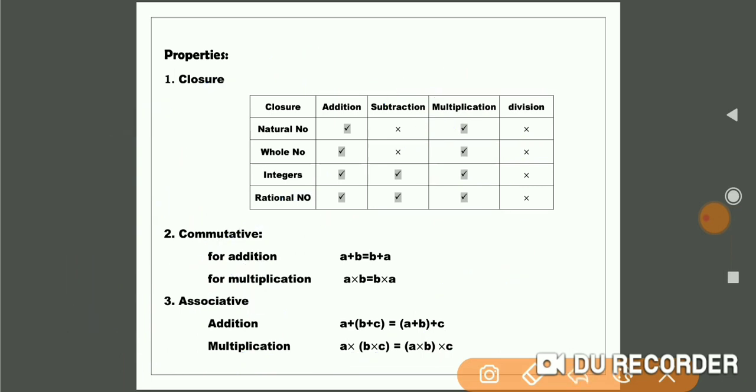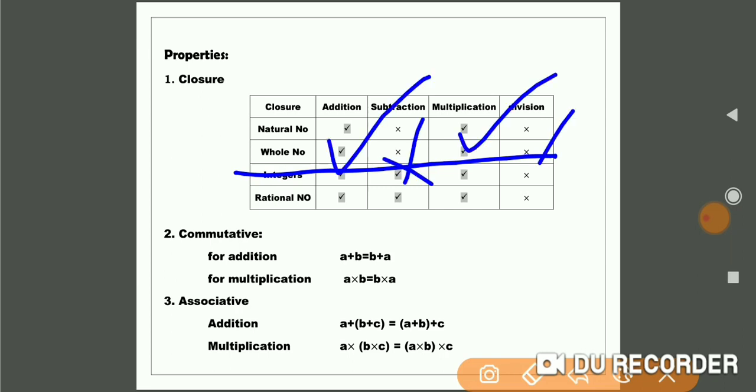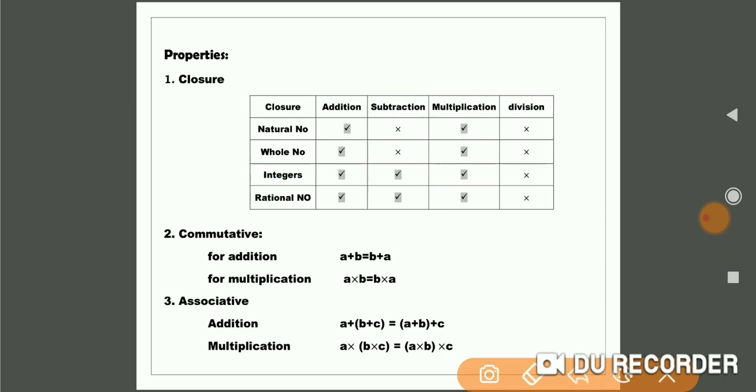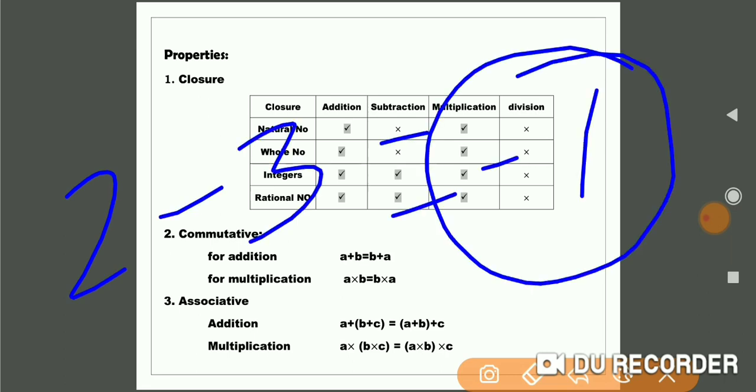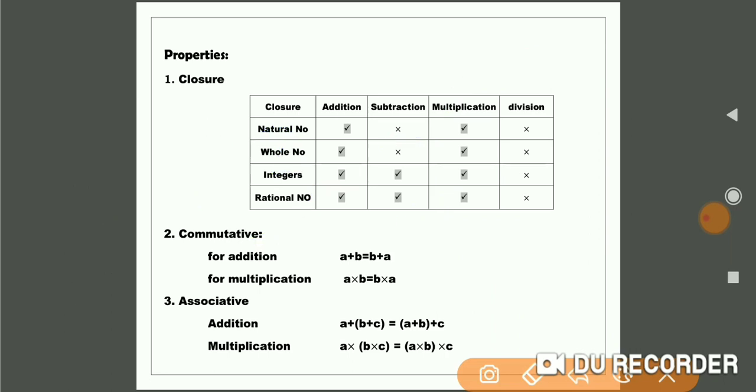When you take the whole numbers, it is the same as the natural numbers. Addition is satisfied, subtraction is not satisfied, multiplication is satisfied, and division is not satisfied. When you take integers, a new thing is included, that is subtraction. Here subtraction is closed. Why? Because 2 minus 3 is equal to minus 1, which is a number present in the integers, therefore it is satisfied.